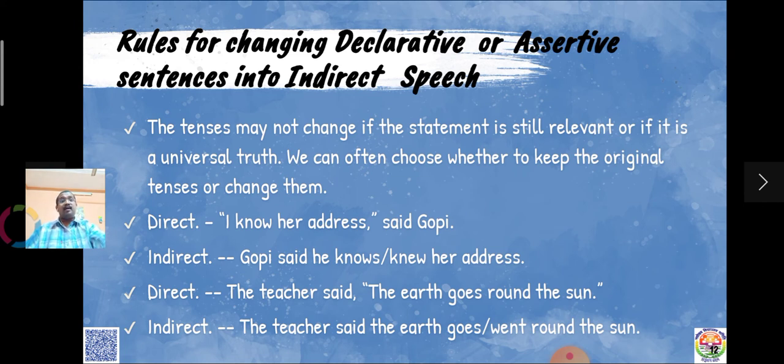For example, "I know her address," said Gobi. Now also I know her address. It is relevant now also. So the answer can be: Gobi said he knows, present tense, or you can change it to past also, knew her address. Similarly, the teacher said, "The earth goes round the sun." It is a universal truth. The teacher said that the earth goes or went round the sun. But it is better you go for present tense because it is a universal truth.